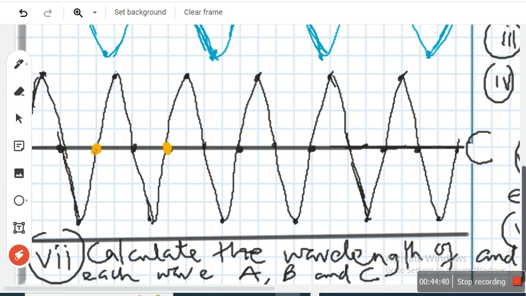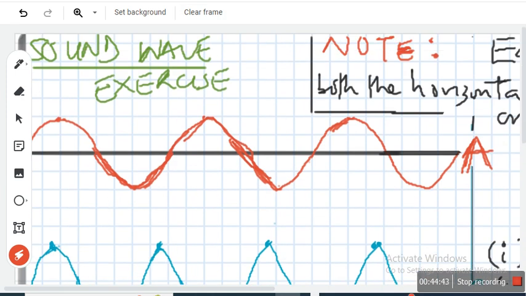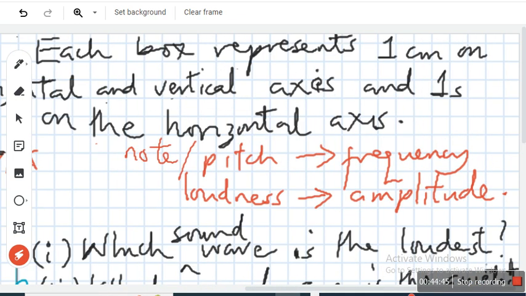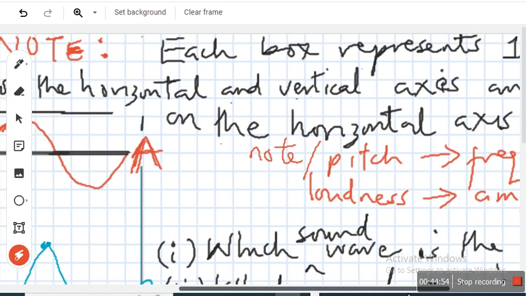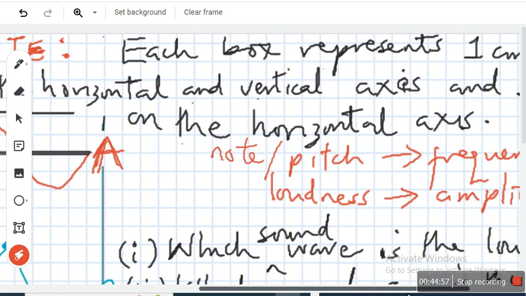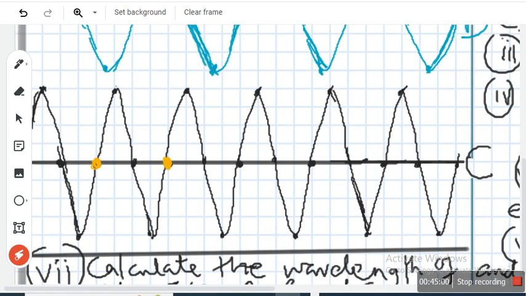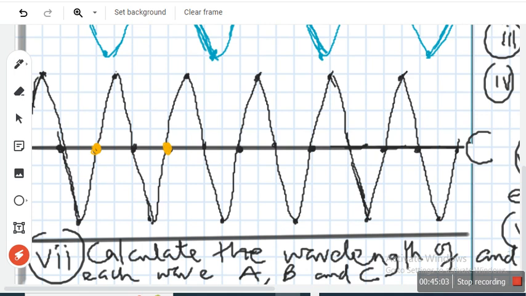Can I remind you again the instruction? It says each box represents 1 centimeter on the horizontal and both on the horizontal and vertical axis. So each box represents 1 centimeter horizontally. So from here to here, 1 centimeter, 2 centimeters, 3 centimeters, 4 centimeters. So what's the wavelength? Wavelength is 4 centimeters. You know you need to convert to SI unit, which is 0.04 meters.